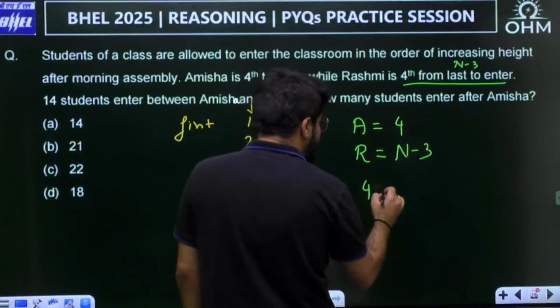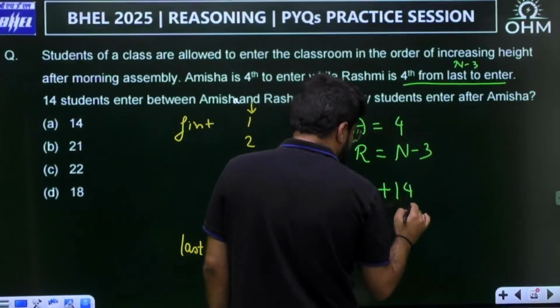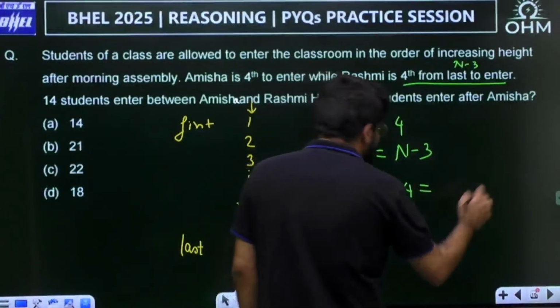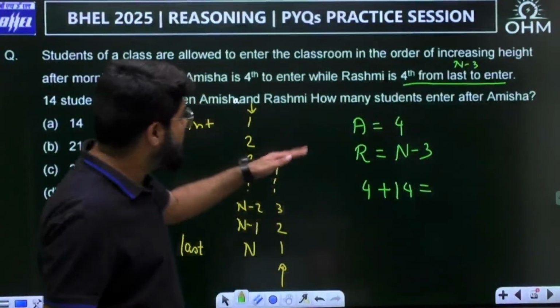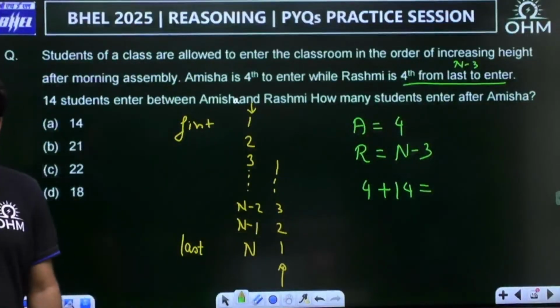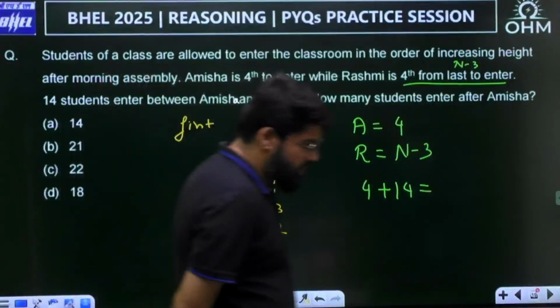There are 14 between them. So plus 14 students when it is completed. Then what you are going to get is n minus 3. Got it, everybody? Because Amisha, 14 students are there in between.